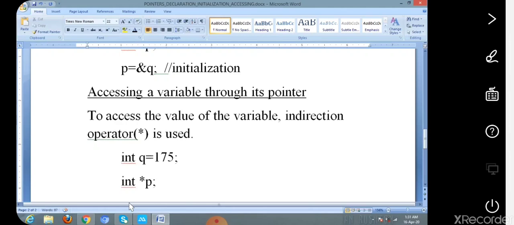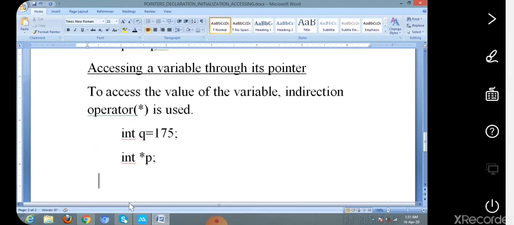Then we also want to declare another variable to hold the value of that variable which we initialize to the pointer variable.